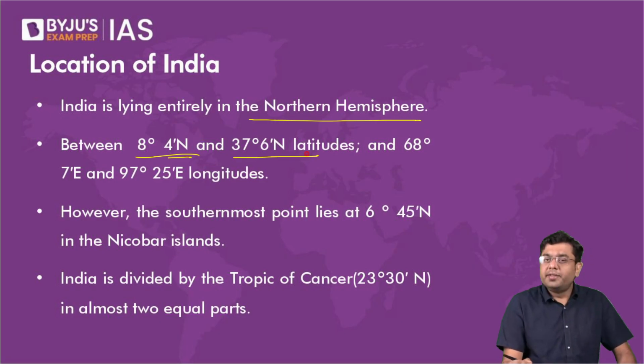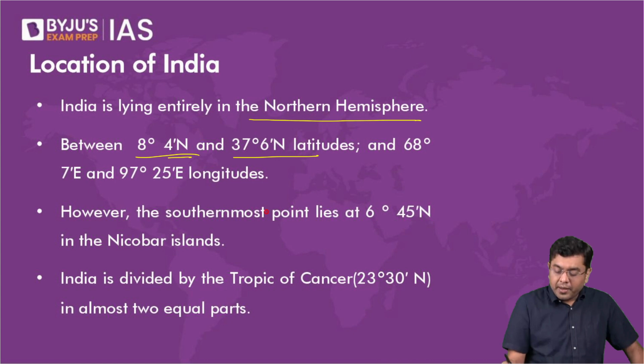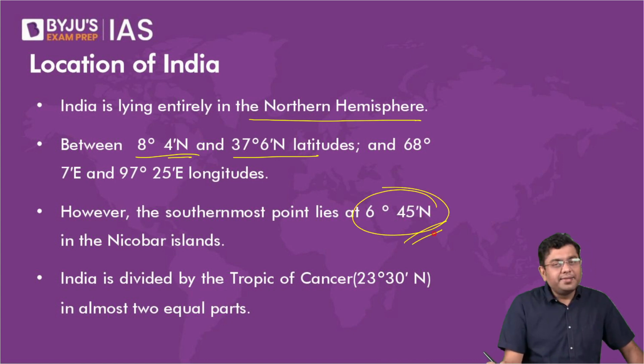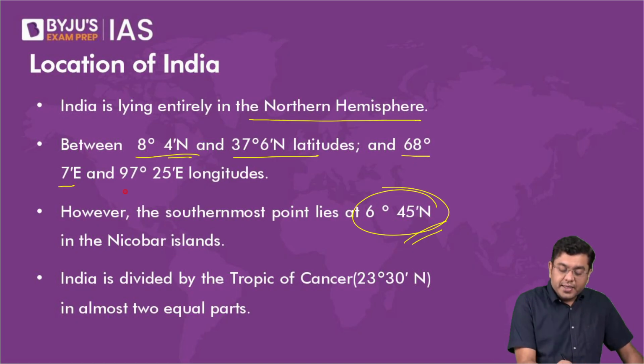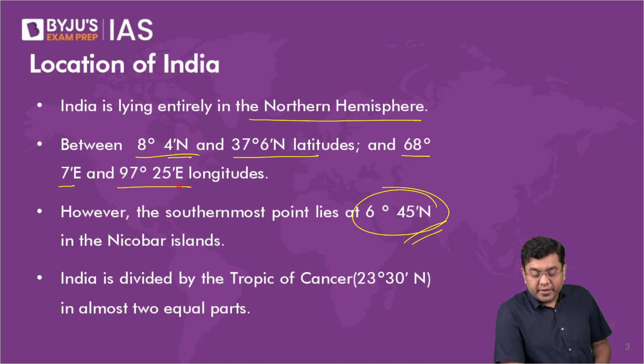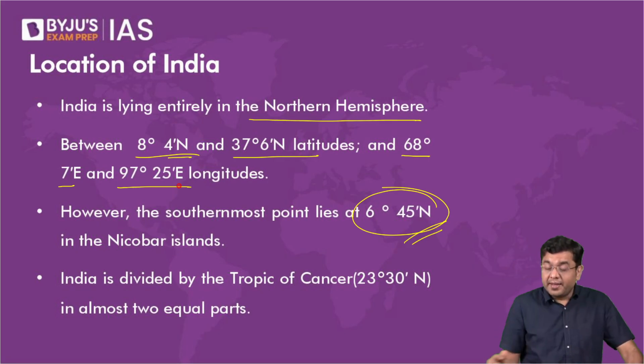Even though the southernmost point of India is considered to be Indira Point, which is present in the region of the Andaman and Nicobar, in the Nicobar group of islands, and that is where the extent is 6 degrees 45 minutes north. Now the east to west extent is from 68 degrees 7 minutes east to 97 degrees 25 minutes east. India is divided by the Tropic of Cancer in between.